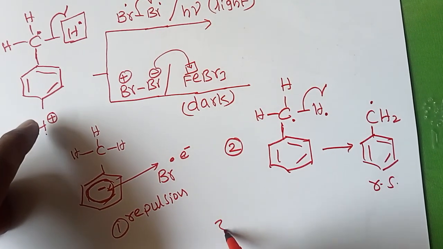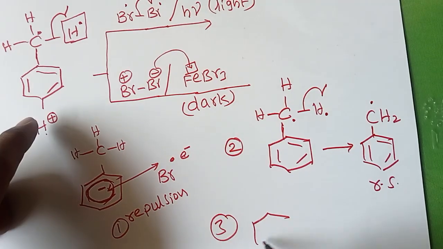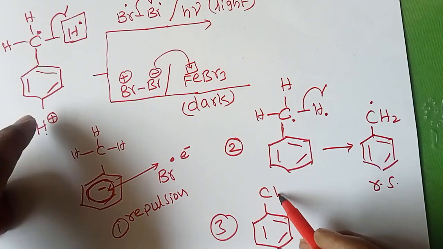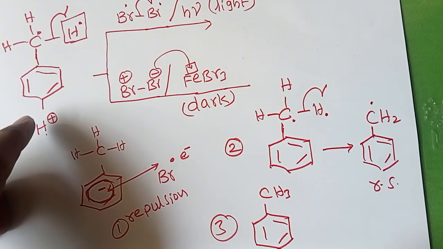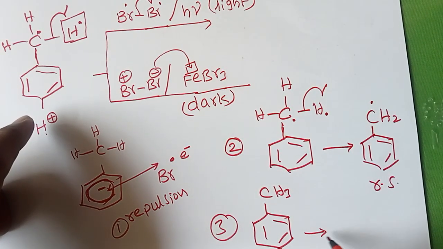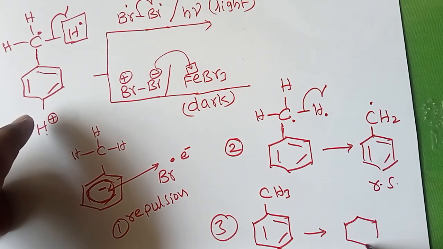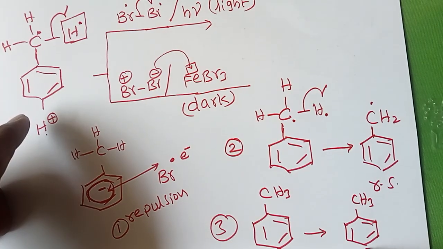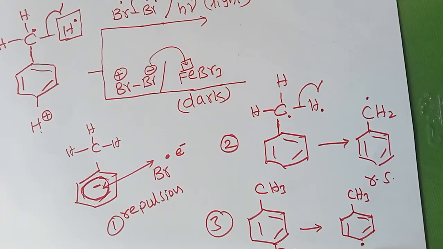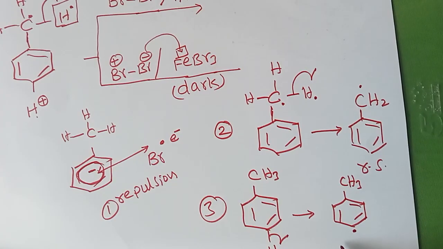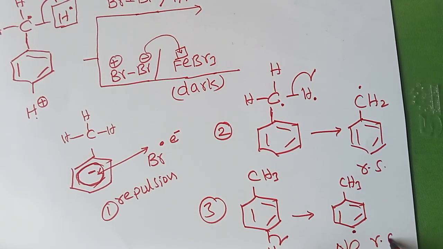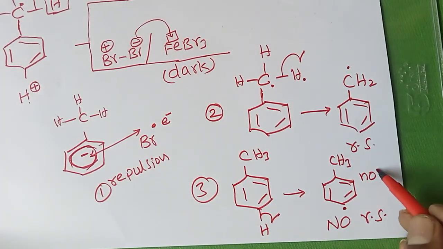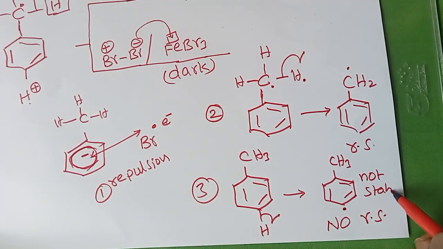Third point: if a hydrogen attached to the benzene nucleus breaks homolytically, it gives rise to this type of radical. So this radical is not stable. No resonance. No resonance means what? It is not stable.